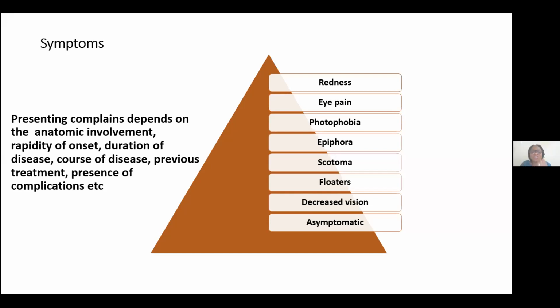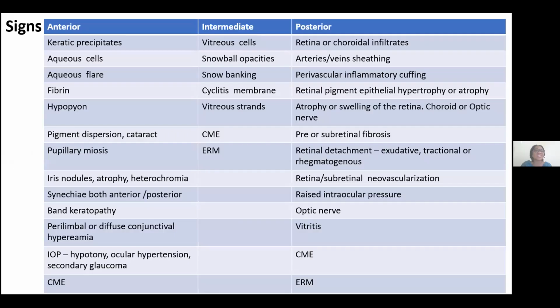By the time the patient starts presenting with floaters, then you know that it is no longer anterior uveitis. This may either be intermediate uveitis or actually posterior uveitis. Decreased vision can be present in any. Some of the signs are peculiar to a particular anatomic location, while some cut across. Keratic precipitates, for instance, you will see in anterior uveitis or the anterior uveitis component of a panuveitis, while you would be noticing cyclitic membrane, snow banking, and snowball opacities in intermediate uveitis.